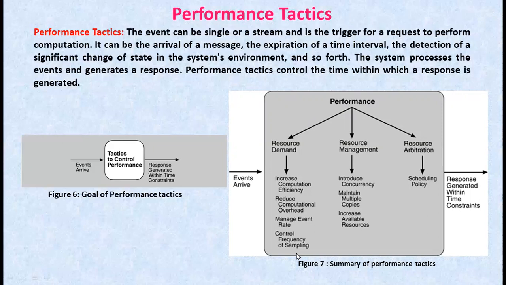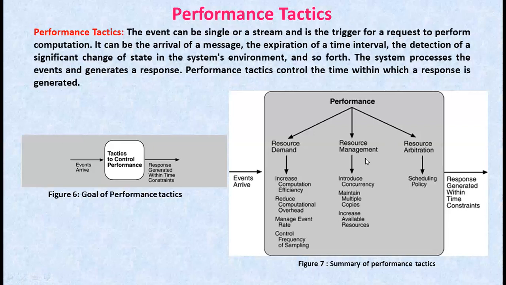Other tactics for reducing or managing the demand involve controlling the use of resources. Here, bound execution times places a limit on how much execution time is used to respond to an event. Sometimes this makes sense and sometimes it does not. And bound queue size controls the maximum number of queued arrivals and consequently the resources used to process the arrivals. And coming to the second one, that is resource management.